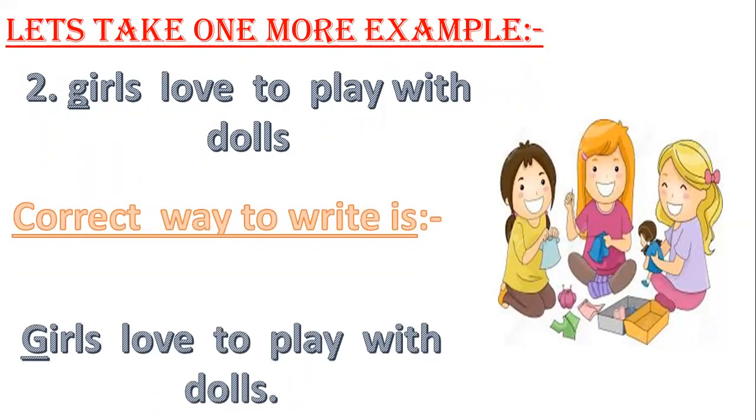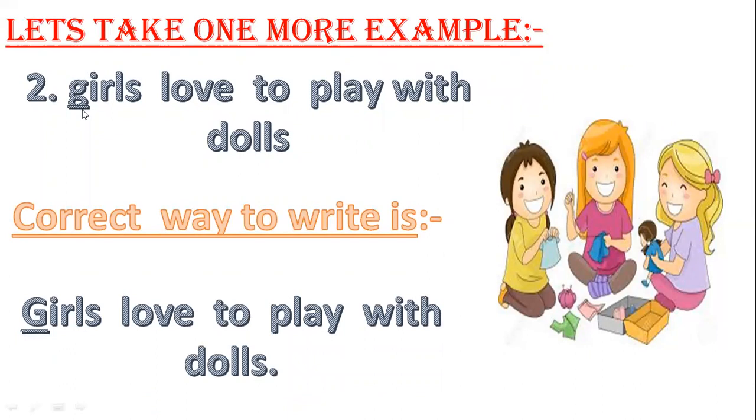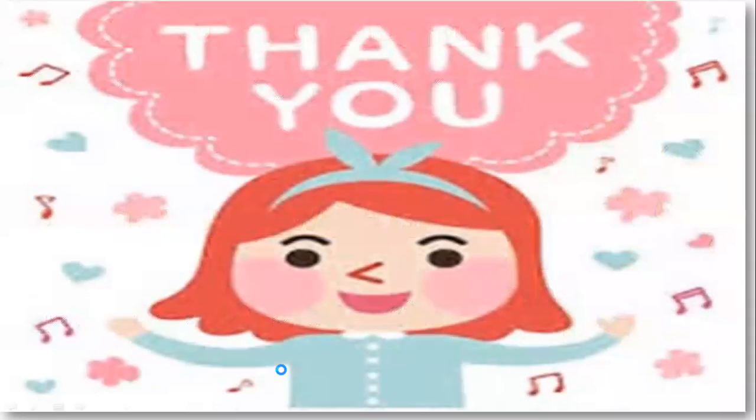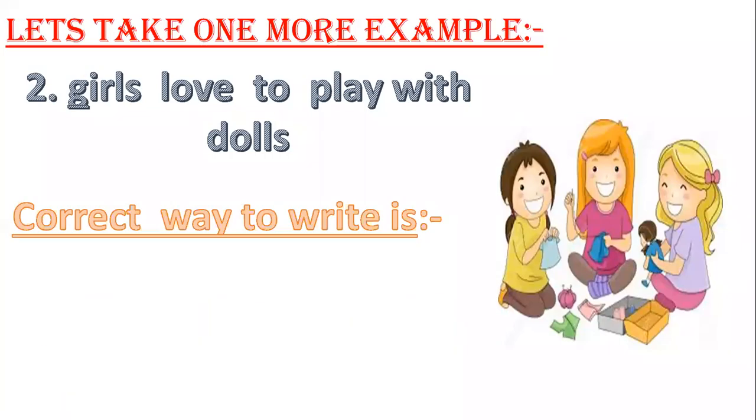The correct way to write is Girls, G is to be capital, and in the end there will be a full stop. So, Girls with G capital love to play with dolls. Full stop. Yes.